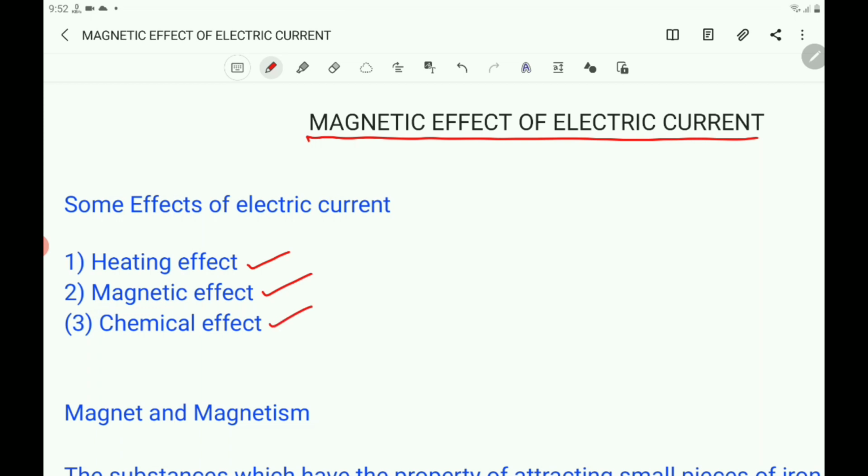In the previous chapter on electricity, we learned about the heating effect of electric current. What could be the other effects of electric current? There are many effects. Here, let us discuss the magnetic effect of electric current. We know that an electric current carrying wire behaves like a magnet.